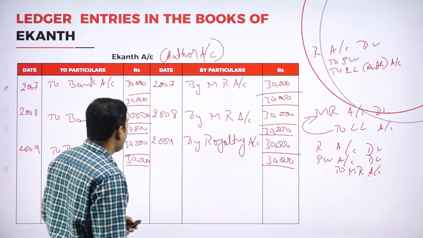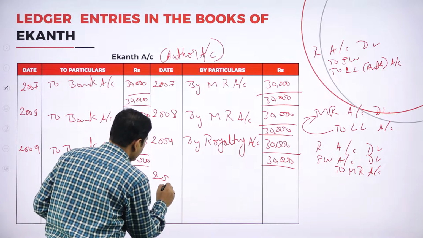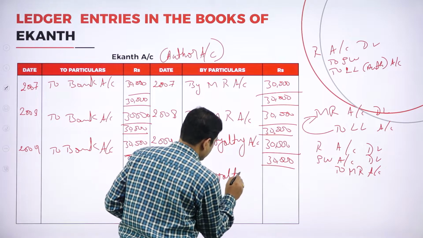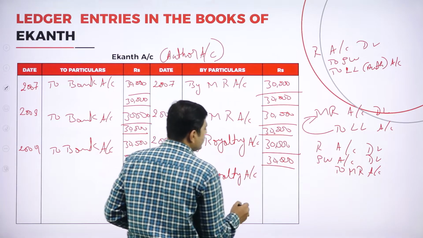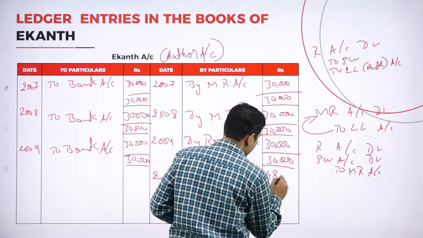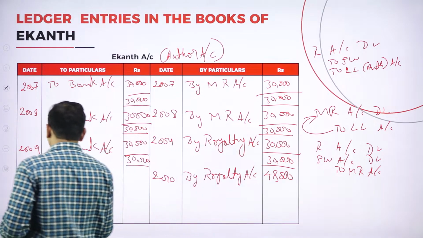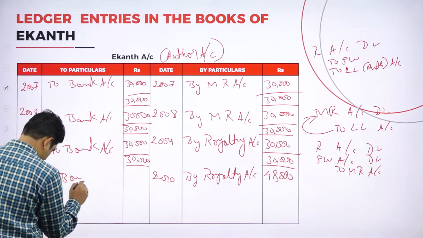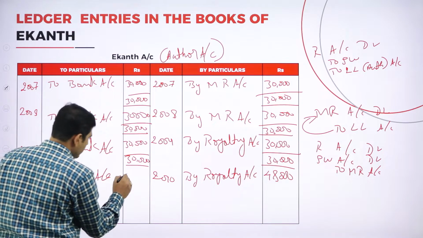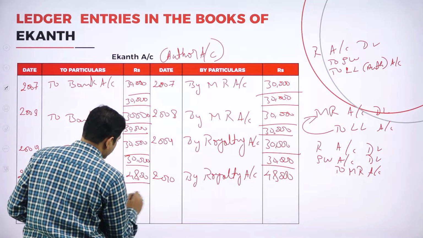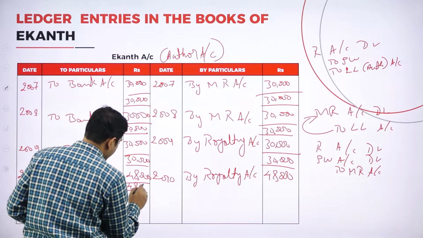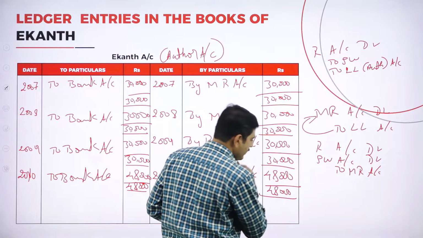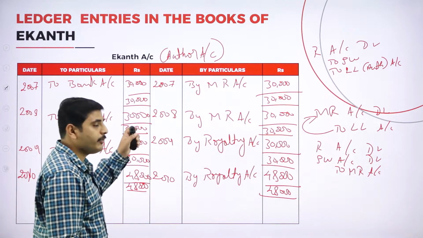Journal entry: again royalty we have paid, 2010 by royalty account, 48,000. Here also, to bank account, should transfer to his bank account. 48,000. Both sides should tally. 48,000. This is the 4 years' entry for the author account.